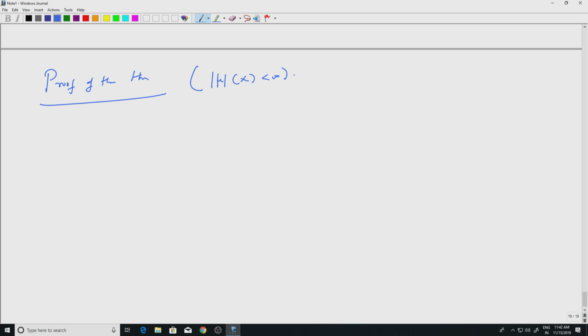Okay. So suppose there exists some set E in script F such that mod mu of E is infinity.